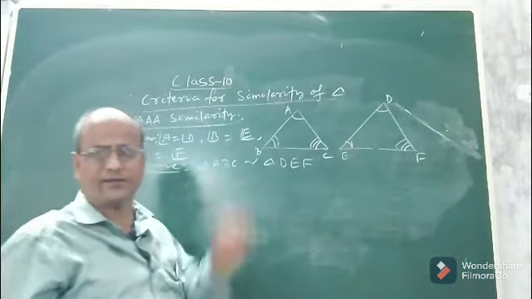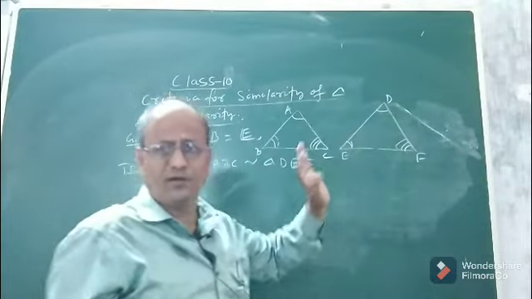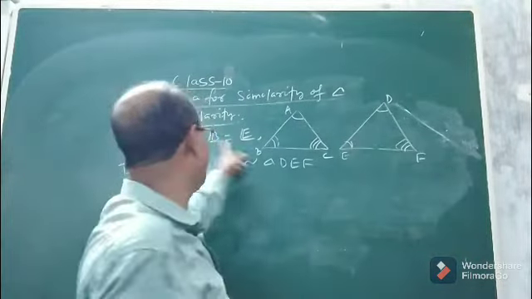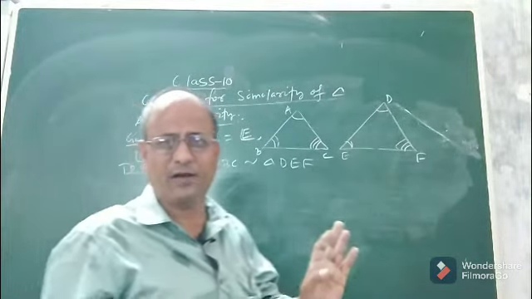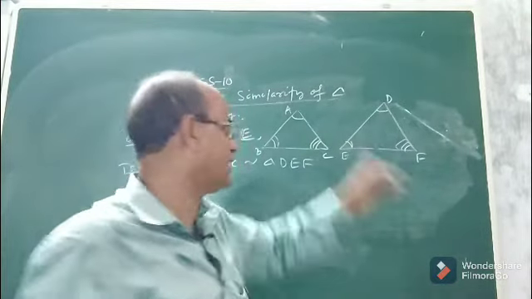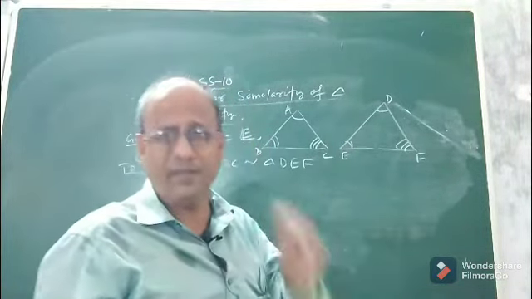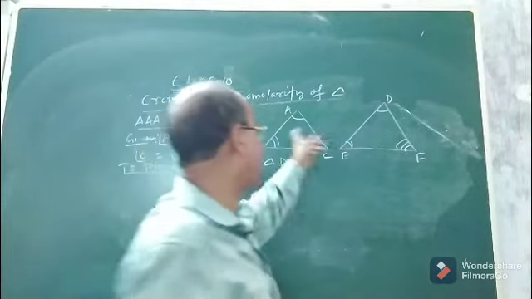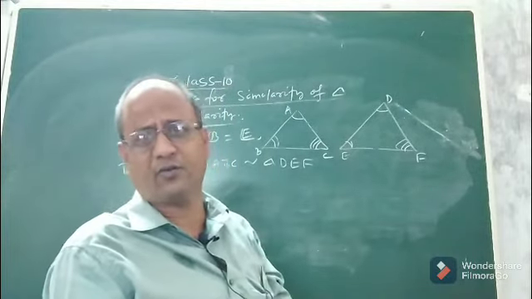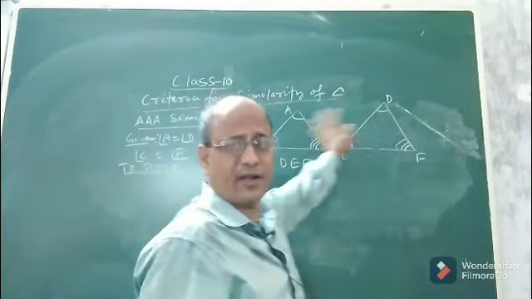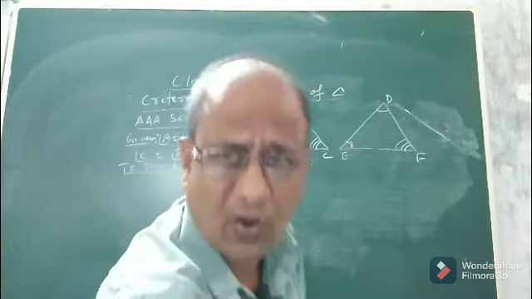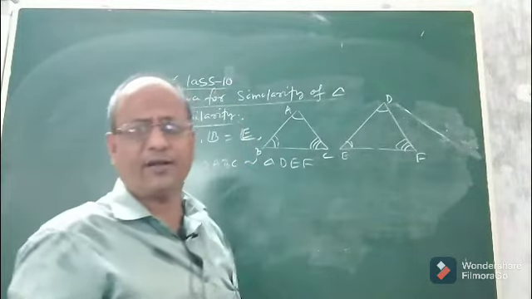Now to prove, let us see. To prove these two triangles similar, we are already given their corresponding angles equal. So what else do we need to show? It is sufficient to show that the corresponding sides are proportional. If we can show by any means that the corresponding sides of these two triangles are proportional, then automatically the two triangles will become similar, because their corresponding angles are already given equal. So now the point is how to prove that the corresponding sides are proportional.